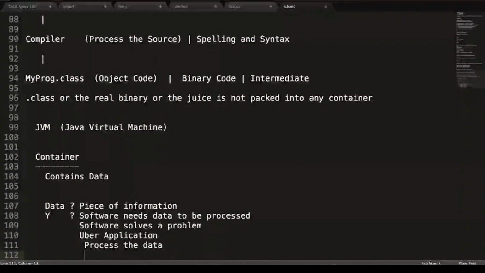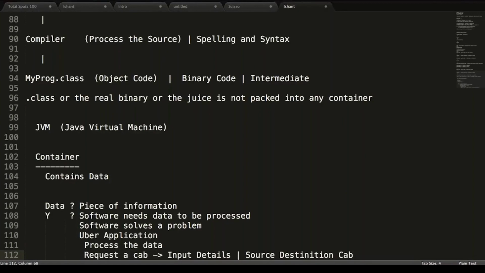For example, you want to request a cab, so you need to input the details: what is your source, what is your destination, what kind of cab you are looking for, what kind of ride you want to take, whether it's a shared one or a regular one.